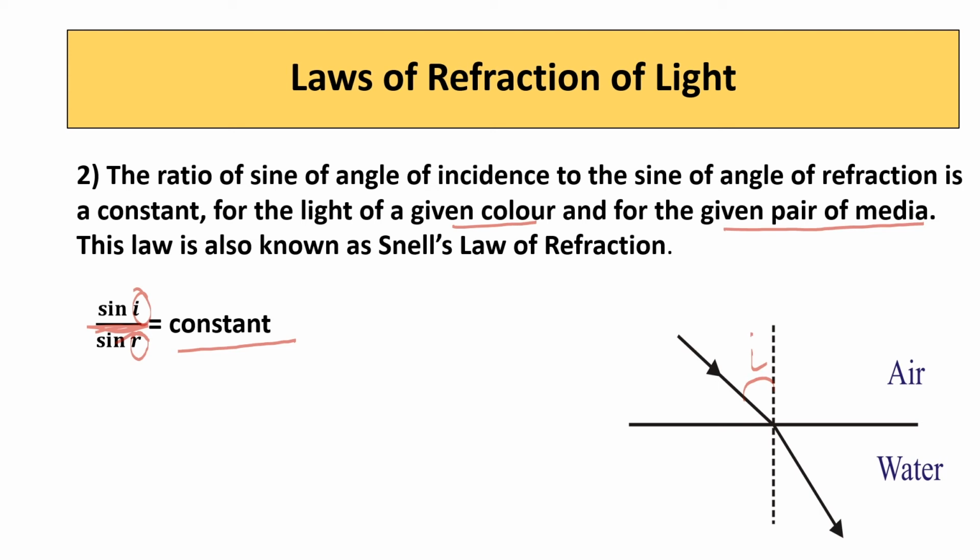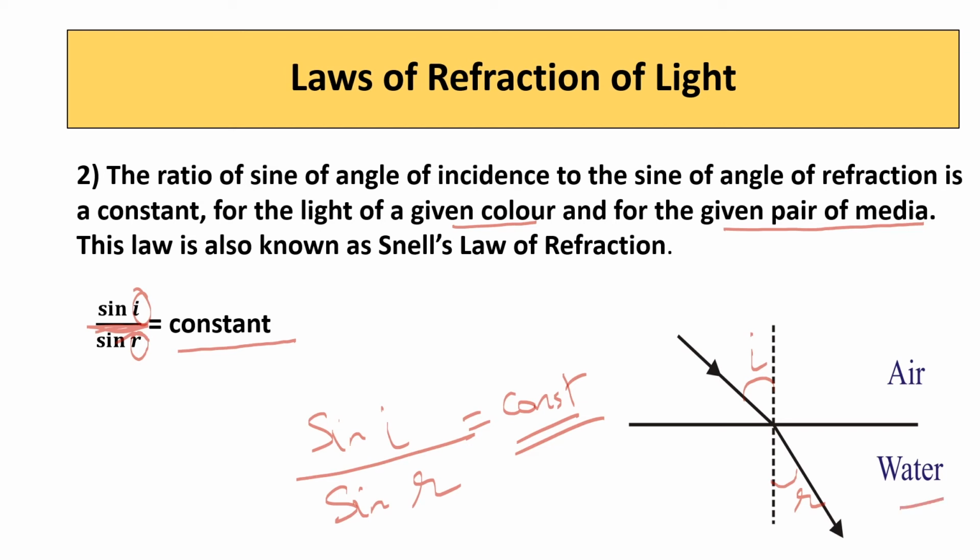Angle of refraction is the angle between the refracted ray and the normal. This constant is known as the refractive index of the second medium with respect to the first medium.